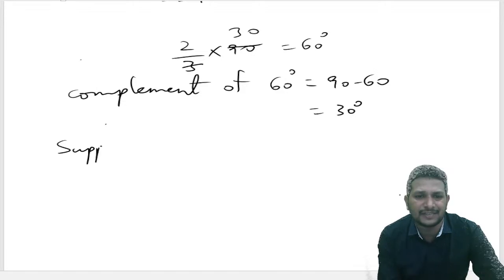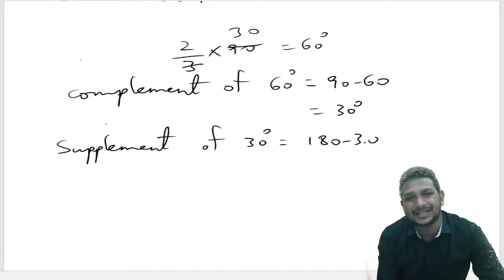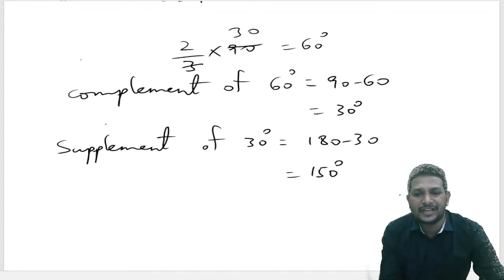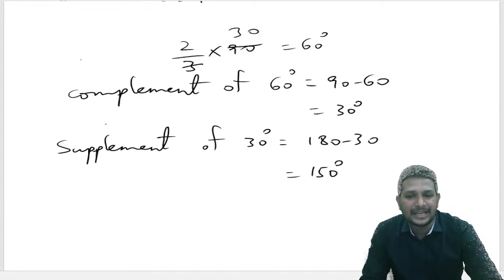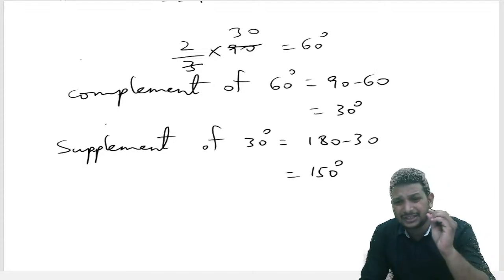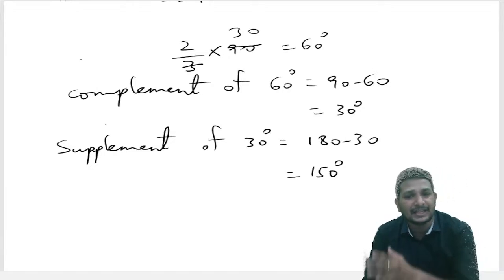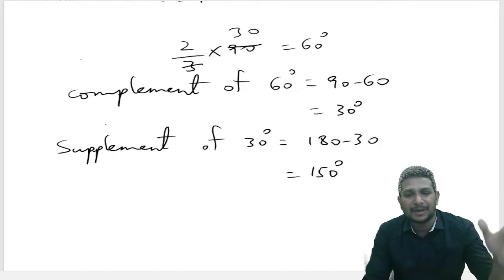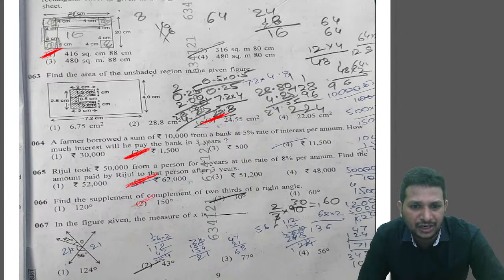Now for this answer, we need to find the supplement. Supplement of 30 means 180 minus 30. So the answer is 150 degrees. That's nothing but option 2. Check what they're asking: supplement of, complement of, 2/3 of a right angle. That's why first we calculate 2/3 of the right angle, then the complement, then the supplement. So the answer for this question is 150 degrees, which is option 2.